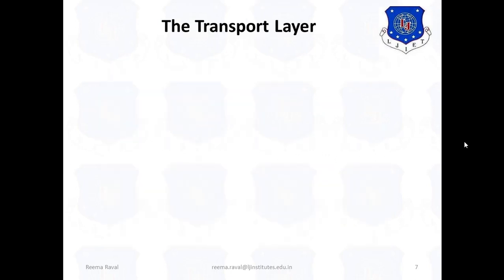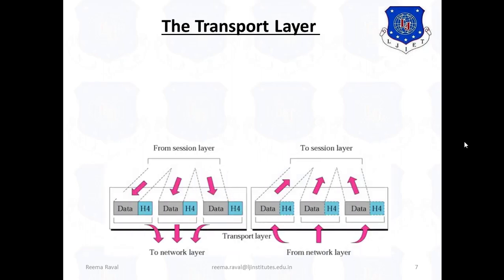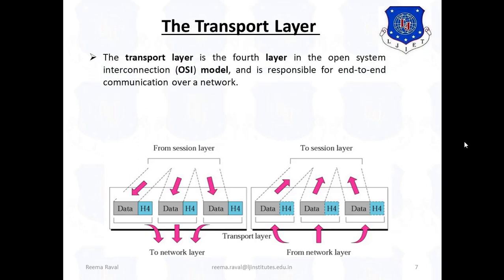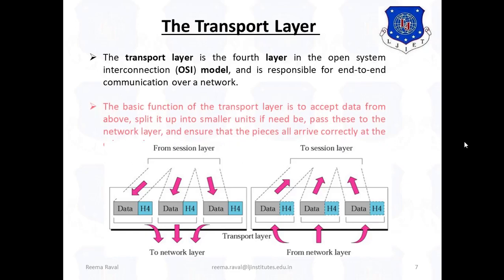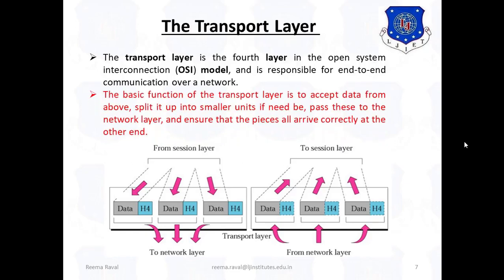Now let us consider the next, the transport layer. It is in between the session and network layer. The transport layer is the fourth layer in the OSI model, and it is responsible for end-to-end communication over a network. The basic function of the transport layer is to accept data from above, split it up into smaller units if required, pass this to the network layer, and ensure that the pieces all arrive correctly at the other end.